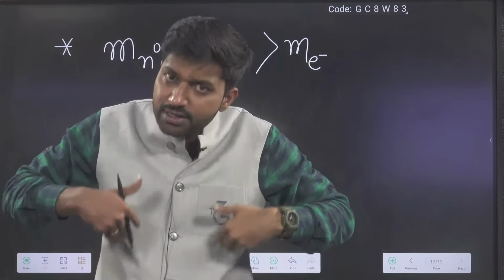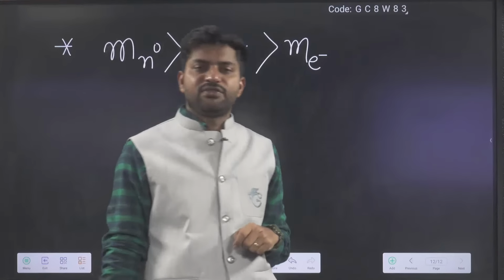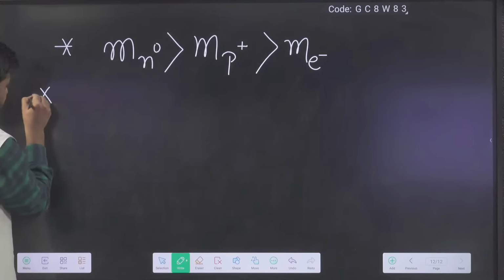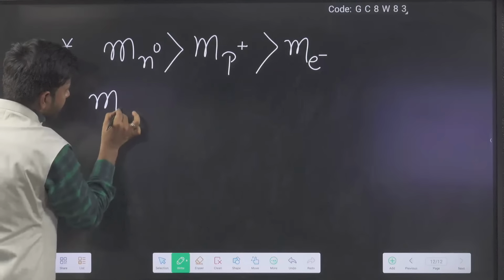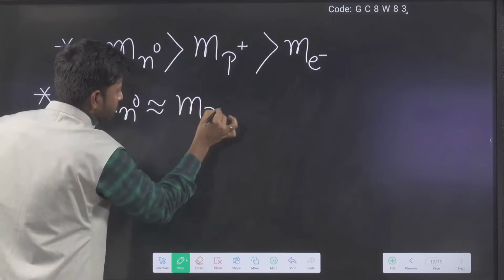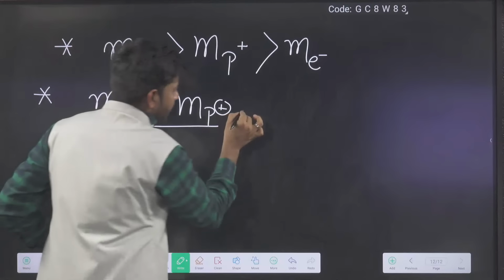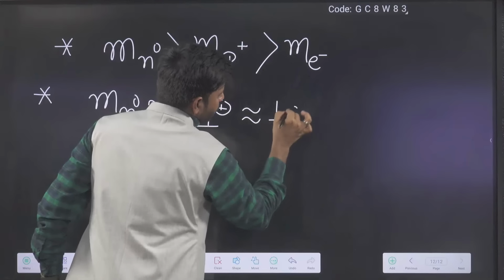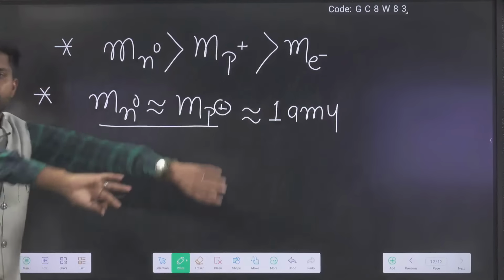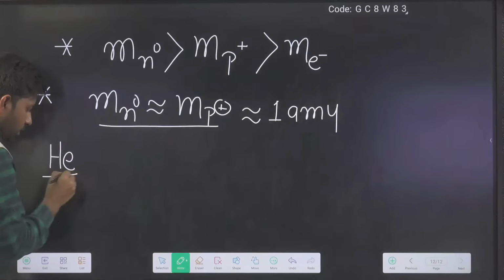And now when they started to explain, they got satisfactory results. In which manner? I am saying the mass of the neutron is nearly equal to the mass of the proton. In the calculation we will use nearly the same, which I know is nearly equal to 1 AMU. Okay, done. Very good.